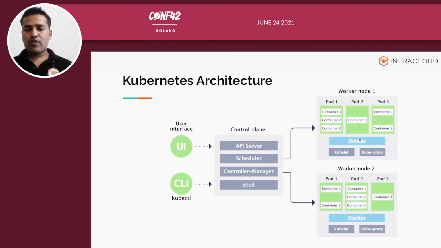When you have a container runtime on your worker nodes, you are able to create the pods on that worker node, and inside your pod you will have multiple containers. A pod is basically just a wrapper over containers, and the relationship is one to many, so one pod can have multiple containers. In this diagram you can see pod 1 has 3 containers, whereas pod 2 has just 1 container. The same scenario you can see in worker node 2 as well. There are also many user interfaces available in the market for your API server.